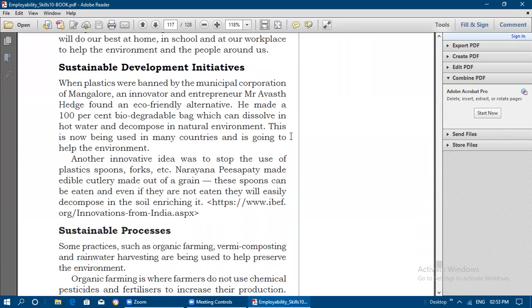Next is sustainable development initiatives. When plastics were banned by the Municipal Corporation of Mangalore, an innovator and entrepreneur found an eco-friendly alternative. He made a 100% biodegradable bag which can dissolve in hot water, and also it can be easily decomposed in the natural environment. This is now being used in many countries and is going to help the environment. So he found an eco-friendly alternative in order to avoid plastic bags.